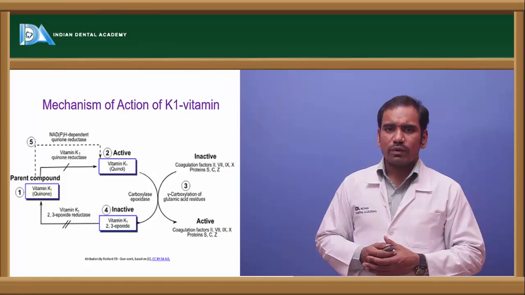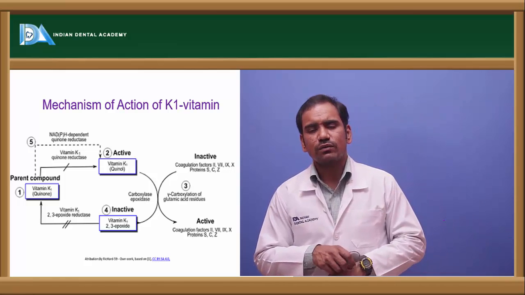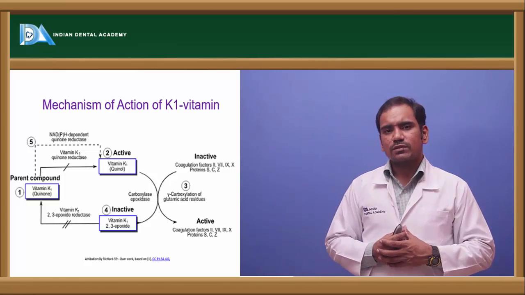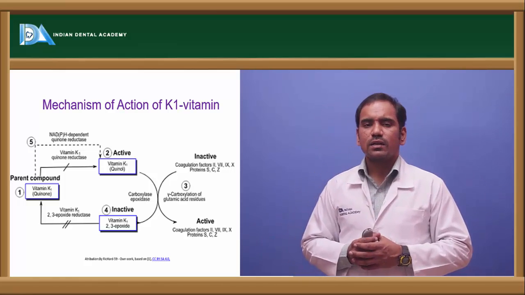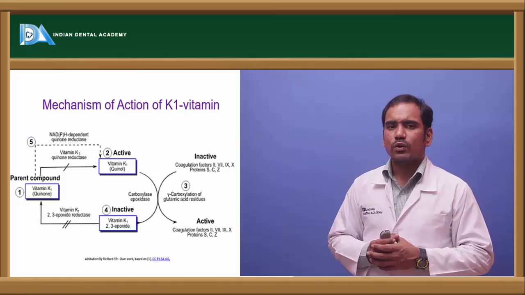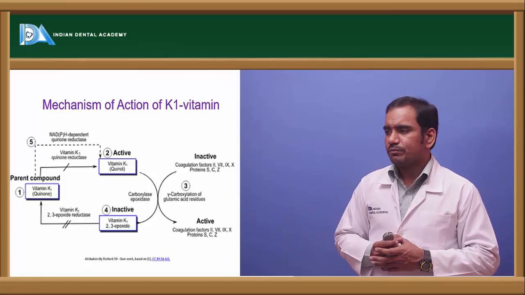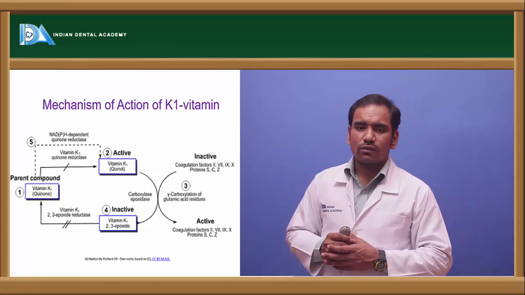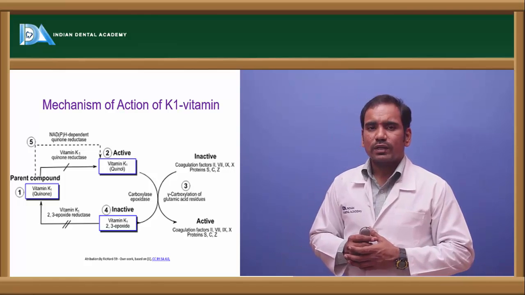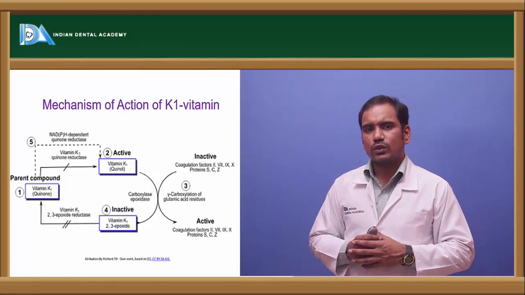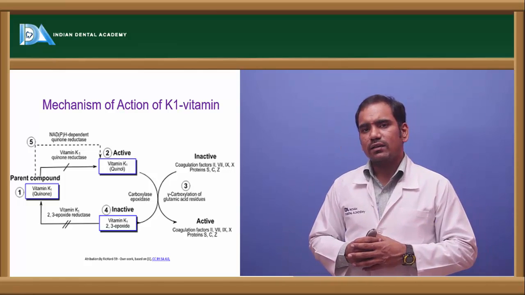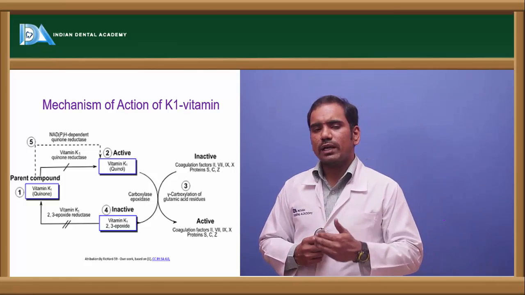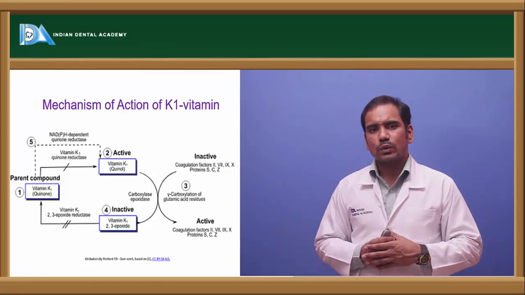So what is the mechanism of action of vitamin K? What are the functions of vitamin K? K stands for coagulation. It has a role in coagulation, because it activates the factors which are involved in coagulation, right? For the activation of those factors, factor 2, factor 7, factor 9 and factor 10, we require conversion of glutamic acid into gamma carboxy glutamic acid.